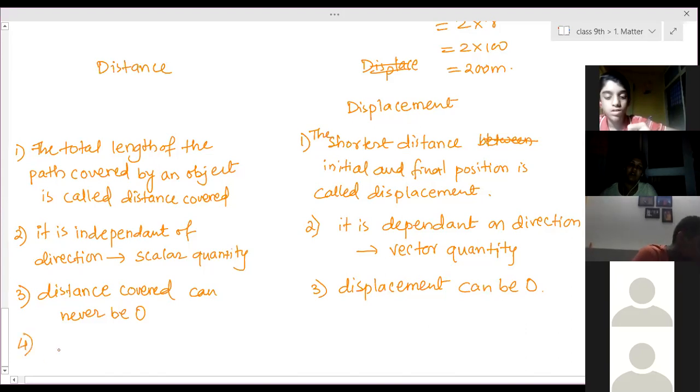Then the fourth one: distance is always greater than or equal to displacement.